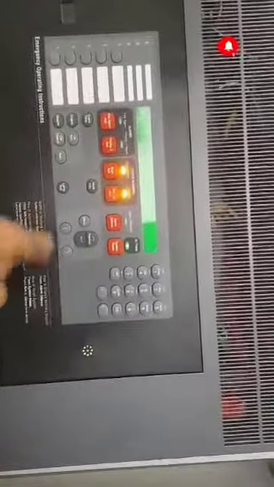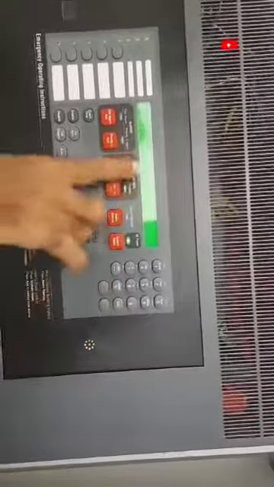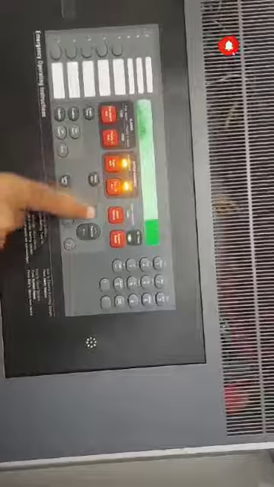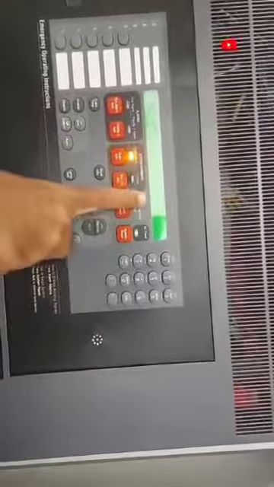Press disable and press enter. Say disable. Same, you need to enable. Press enable. Press enter. See, you need 59 seconds for enable.